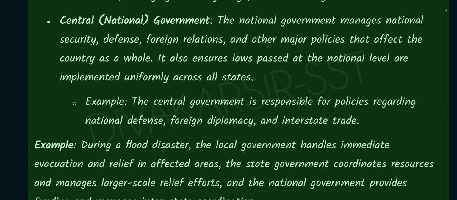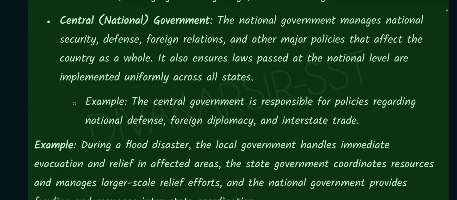Central or national government. The national government manages national security, defense, foreign relations, and other major policies that affect the country as a whole. It also ensures laws passed at the national level are implemented uniformly across all states.